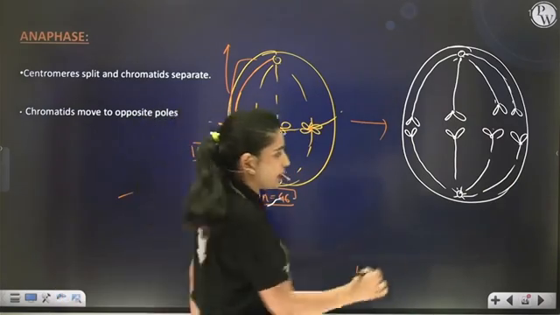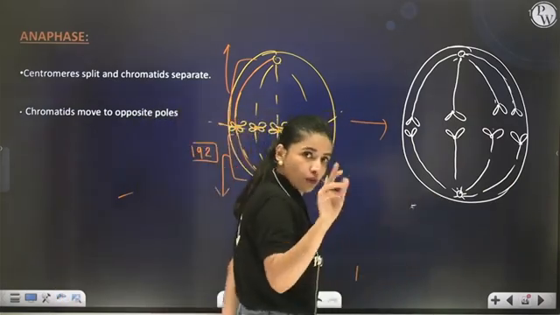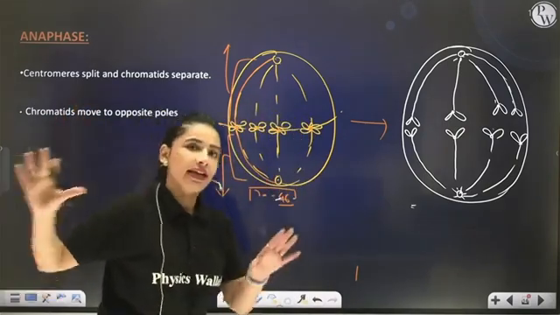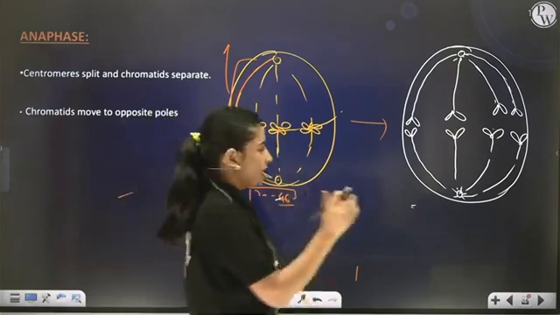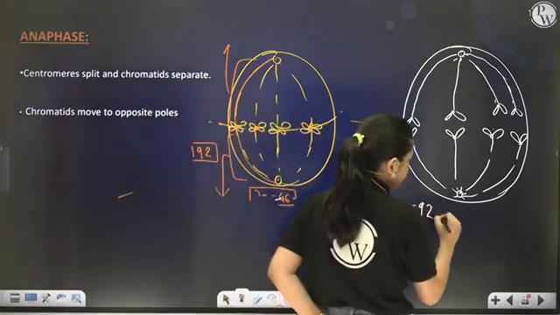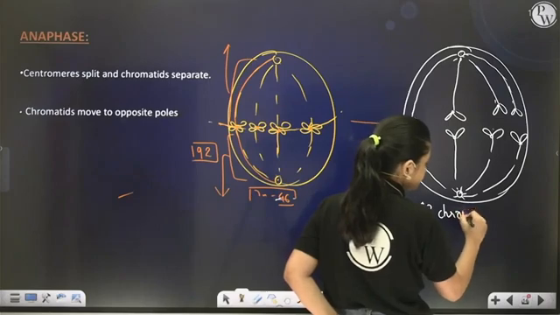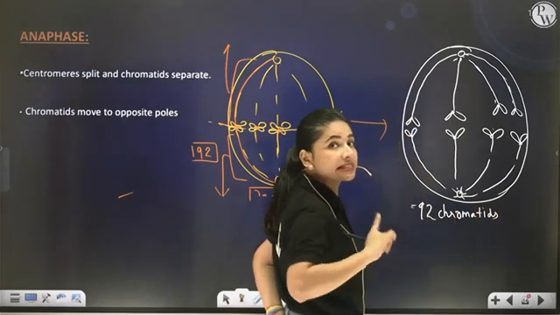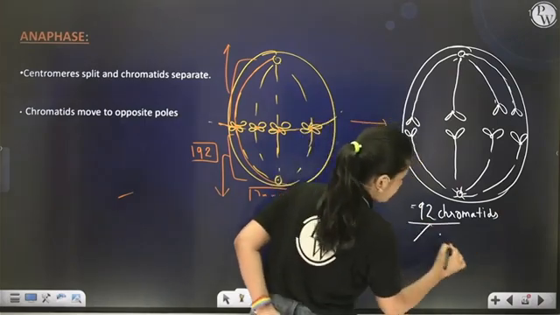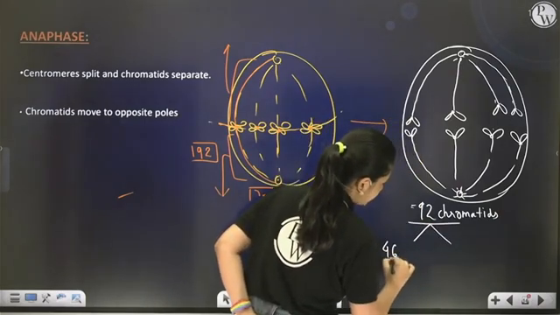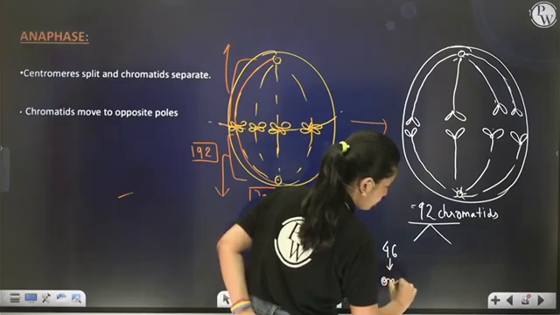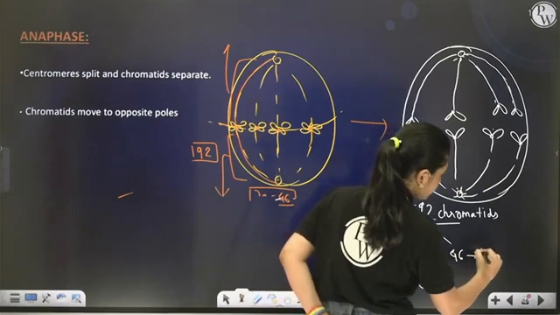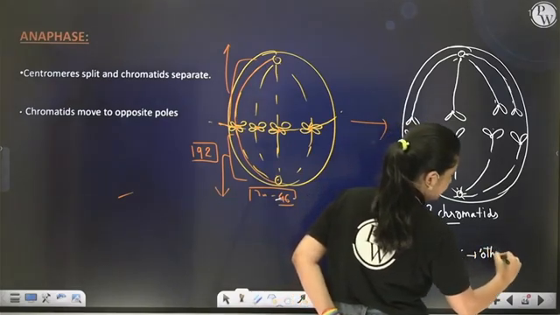Correct? So now chromosomes are no more present. Chromosomes were only there till metaphase. In anaphase, due to splitting, you will now use the term chromatids. So a total of 92 chromatids are there due to the splitting of 46 chromosomes, out of which 46 chromatids move towards one pole and the remaining 46 chromatids move towards the other pole.